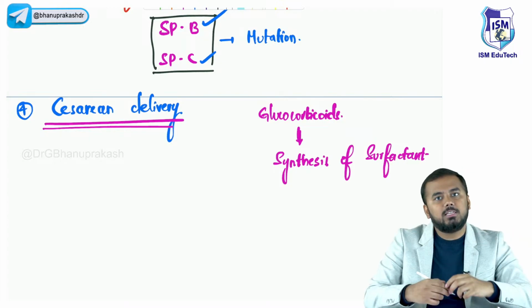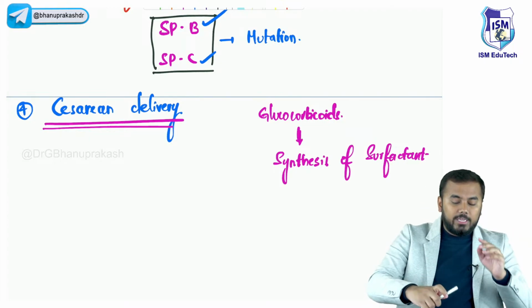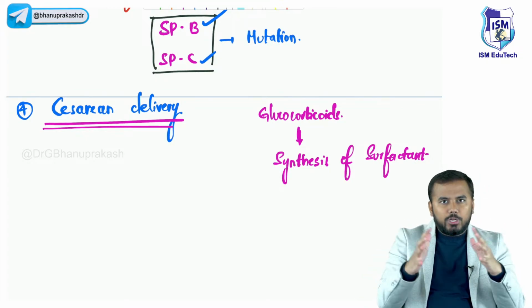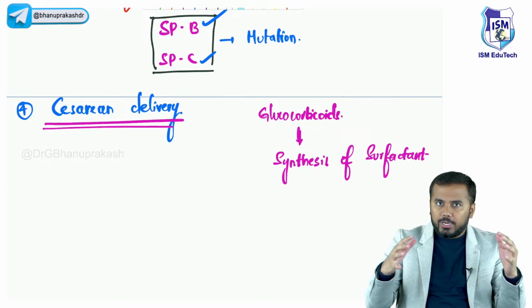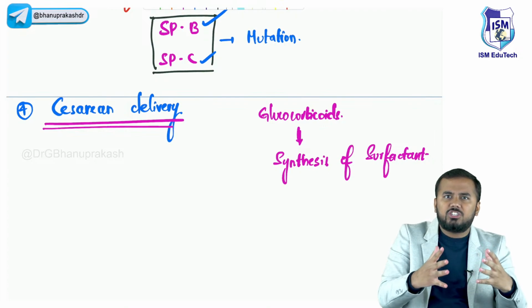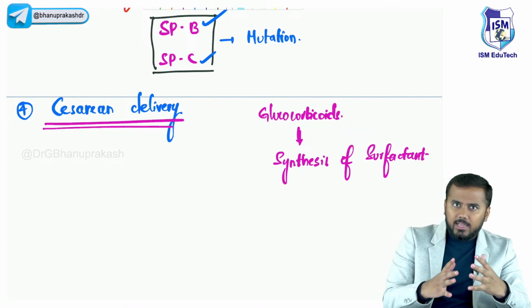Glucocorticoids are responsible for the synthesis of surfactant. Now, in cesarean and normal delivery, what happens first? In normal delivery, there are uterine contractions, right? There are uterine contractions. Now, when there are uterine contractions, the baby is under heavy stress, right? The baby is under heavy stress.